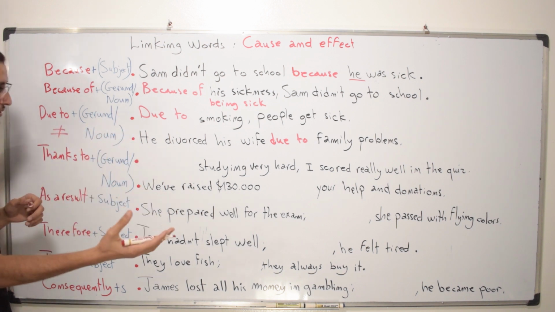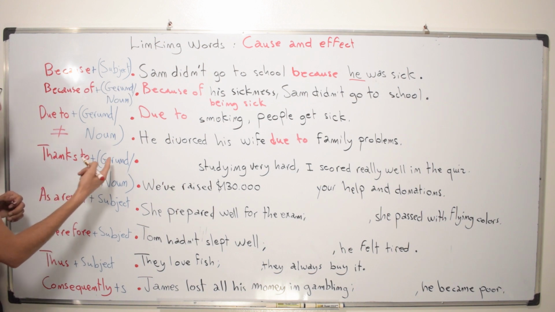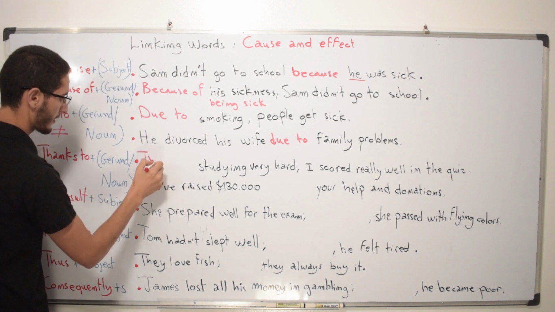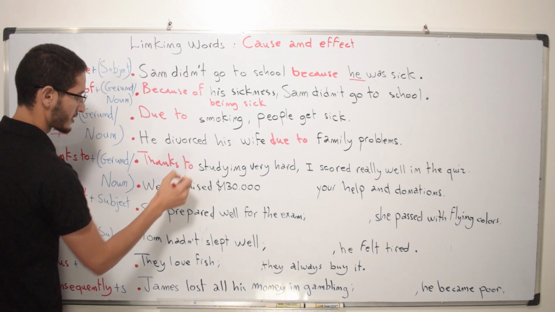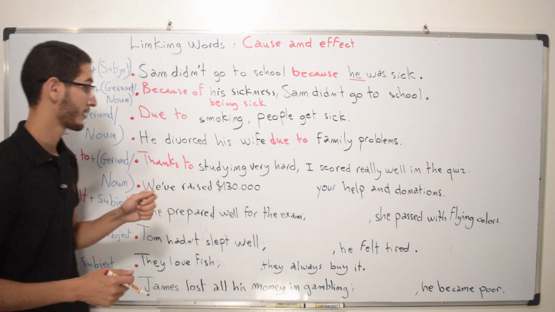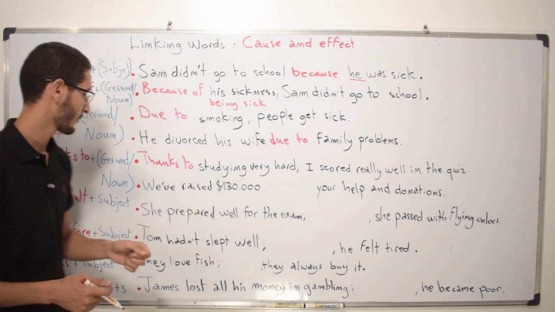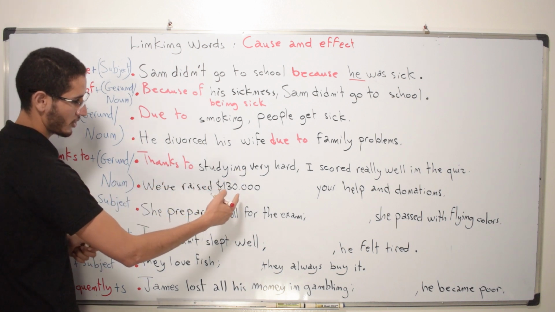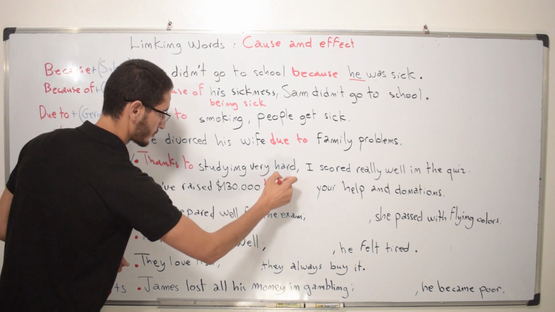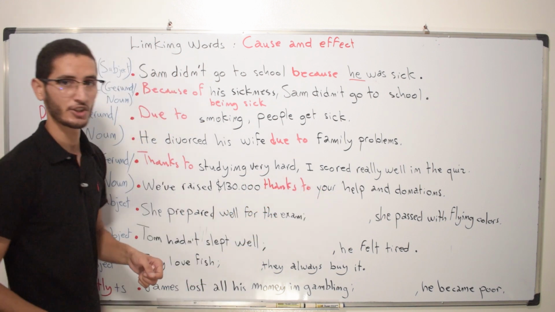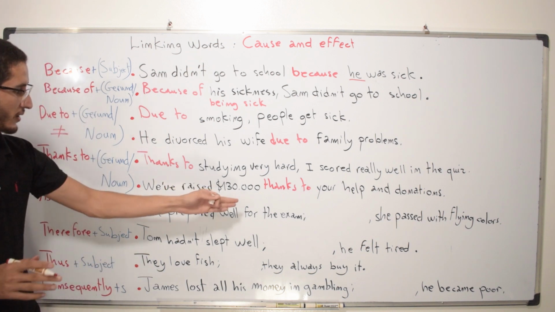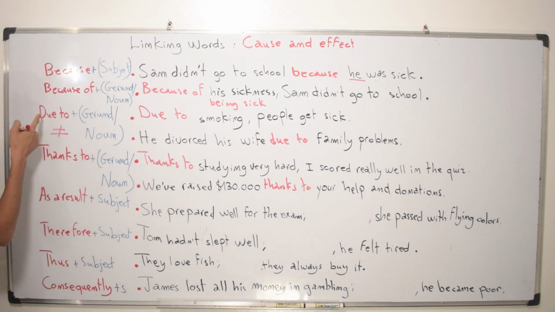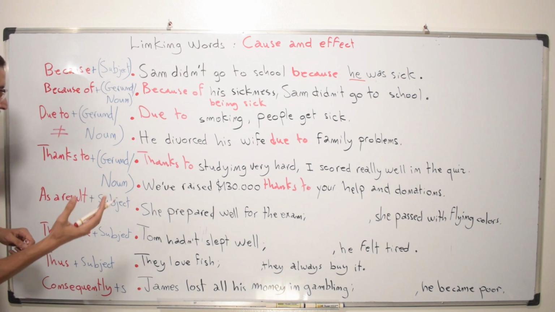And in order to express a positive cause, we use something like thanks to, okay, with a gerund or a noun, just the same way as due to. You can say, thanks to studying very hard, I scored really well in the quiz. Or, if you want to use it in the middle of the sentence with a noun, we've raised $130,000 thanks to your help and donations. It can be used this way with a noun, or it can be used with a gerund. And as I said, it's the opposite of due to because it helps us to express a positive cause.